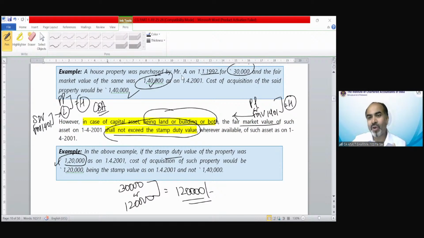The market value on which that property should be purchased or sold. And stamp duty value is government value. So that could be different. If you're living in a house, the market value on which you can sell it, that would be different. And the government value, which has been decided by the government, that would be definitely different. So these are both different values. That would be given in the question. Do not bother about it.